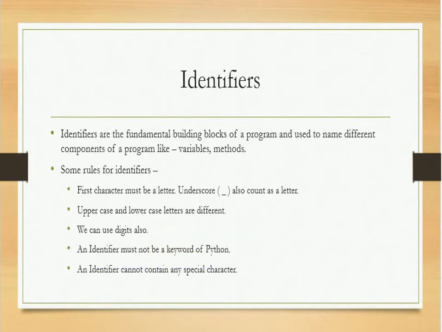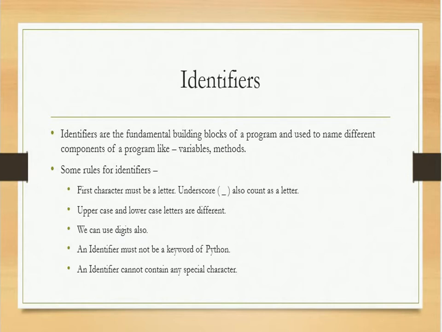Next, identifiers. They are fundamental building blocks. It's used to define name of a variable. To define a variable name, method name or object name, always remember these points in your mind. First character must be a letter.